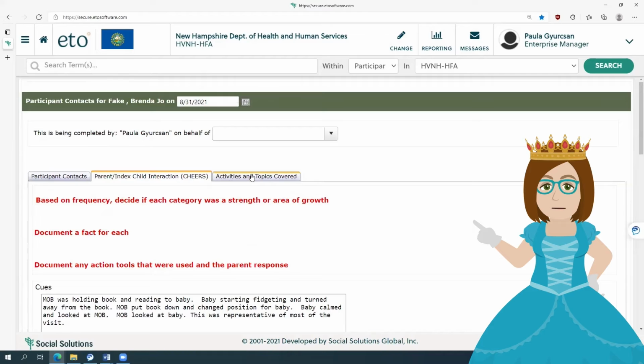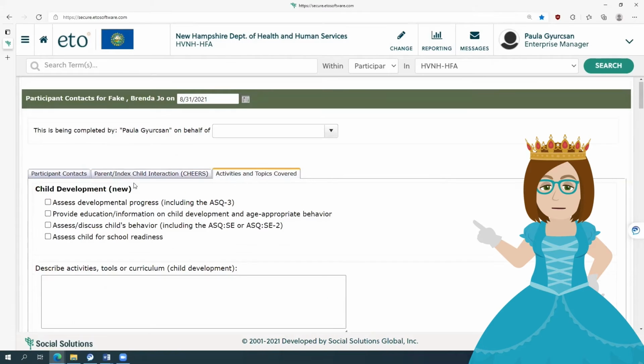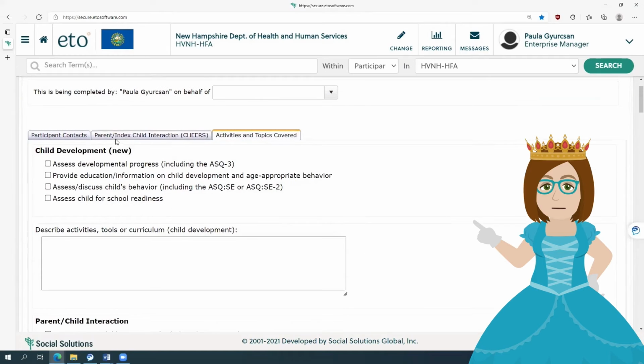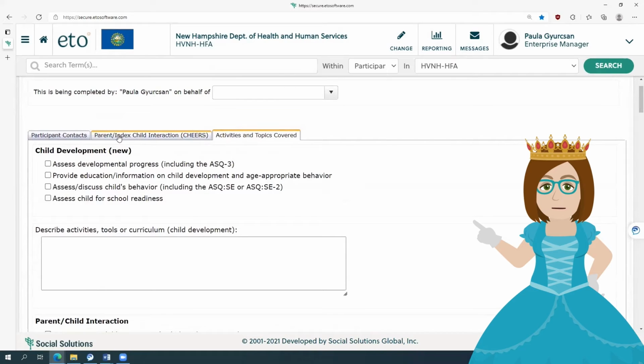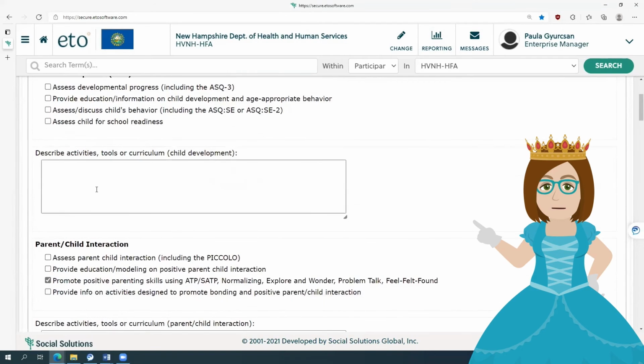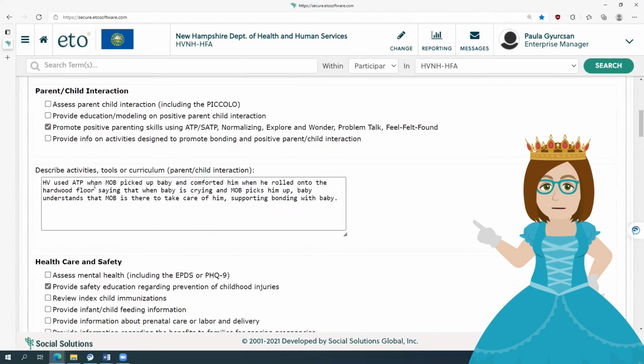And now I'm going to go to the activities tab. I'm going to highlight the important boxes related to data collection and fidelity assessment. But of course, please follow what your supervisor is advising you to complete. I did not check anything in child development because for this visit, I didn't do anything in that area. Parent-child interaction is a box you always want to check.